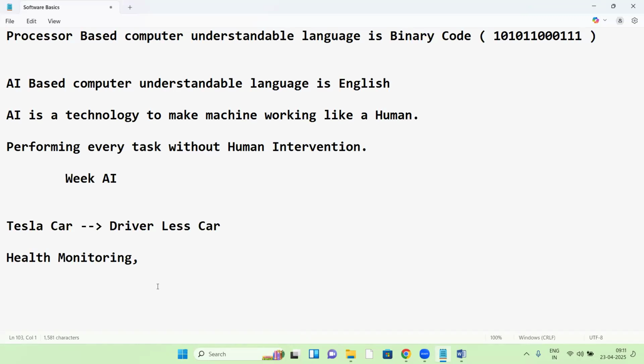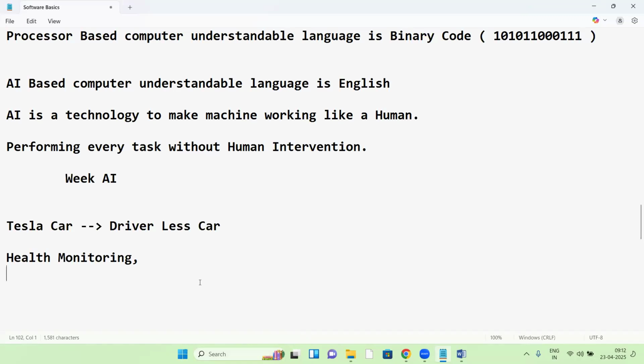Even AI-based machines will work like a software engineer also. Pre-developed programs, it will integrate and develop applications. So wherever human intervention is there, all AI-based machines will work. That is exactly AI.